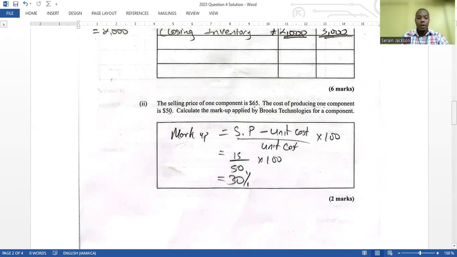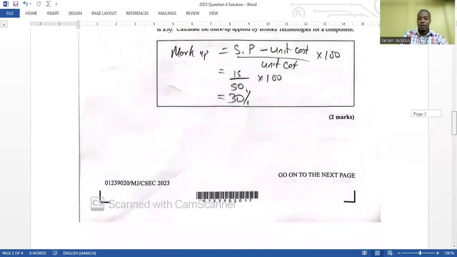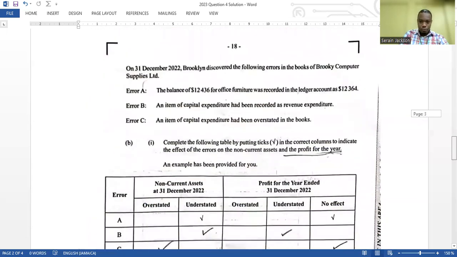And so if you know the markup formula, which is selling price minus the unit cost, divided by the unit cost, multiplied by 100 to get the percentage. So it would be $15. You subtract the 50 from the 65, you get 15, divided by the unit cost, which is 50, multiplied by 100, so 30%. So that's easy, 2 marks. I think you learned this in math just the same, so it should not be that difficult for a good accounting student. All right.